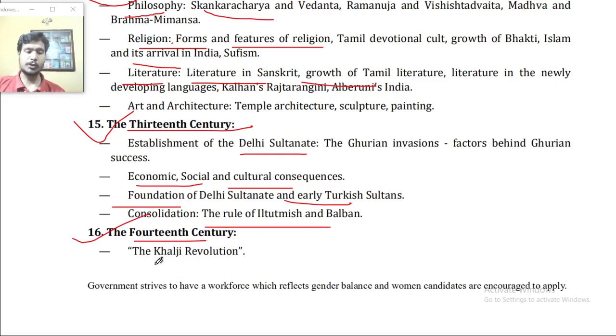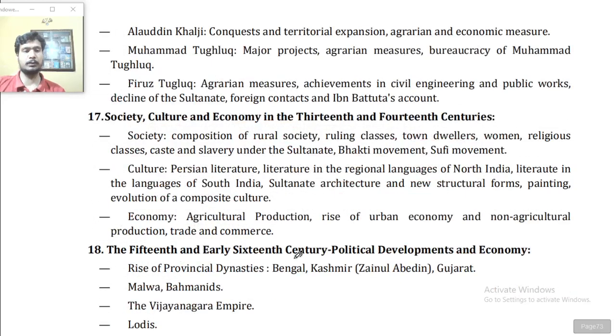Point number 16, the 14th century: the Khalji Revolution. Alauddin Khalji, conquest and territorial expansion, agrarian and economic measures. Muhammad Tughlaq, major aspects, agrarian measures, bureaucracy of Muhammad Tughlaq. Firuz Tughlaq, agrarian measures, achievements in civil engineering and public works, decline of the Sultanate, foreign contacts, and Ibn Battuta's accounts.